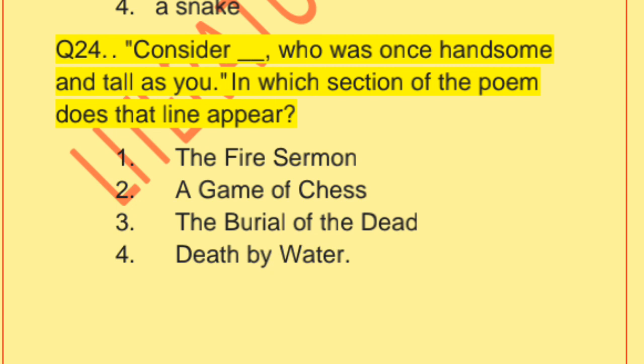The right answer is option 4, Death by Water. Who was once handsome belongs to the character Phoenician sailor, who drowned during his voyage. That is the correct answer, Death by Water.